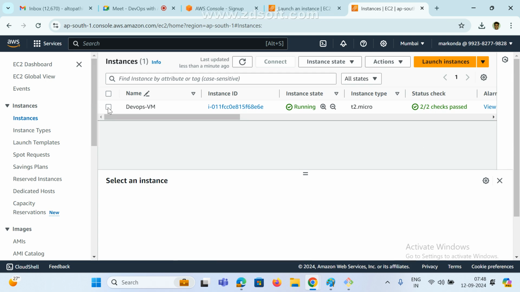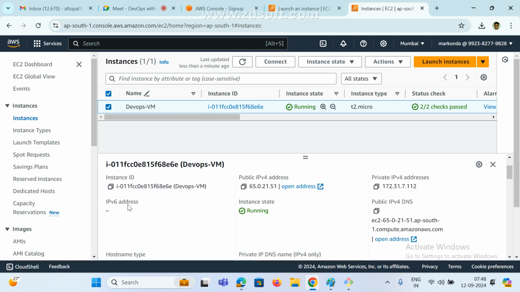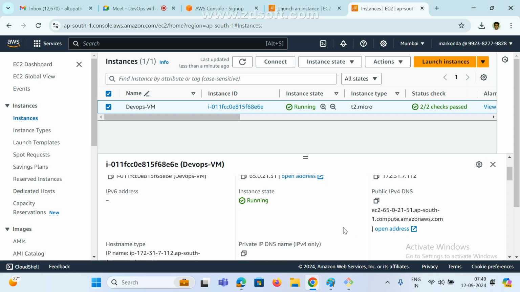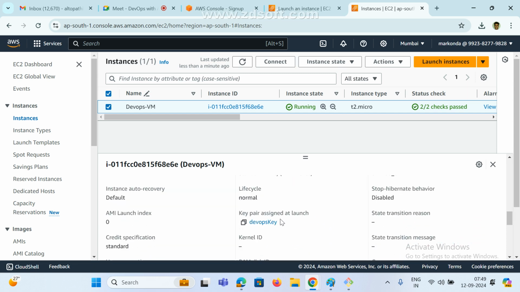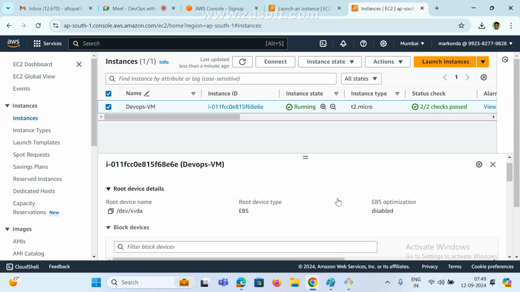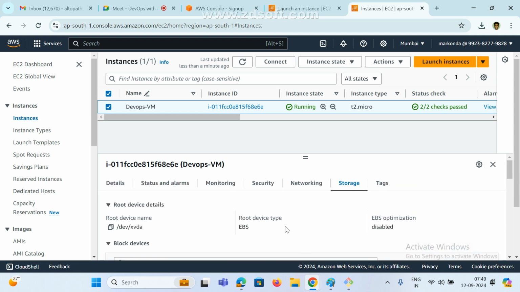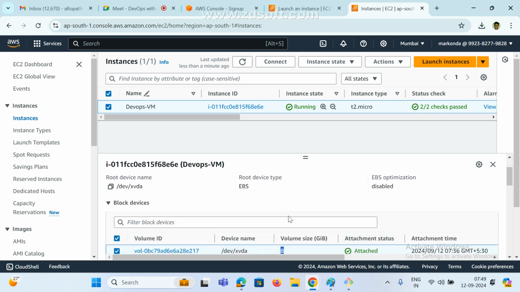Now select your instance VM. We'll see all this later. See here, we can see the instance ID and the public IP. Every VM machine has a public IP and a private IP. We can also see EBS, the root volume. If you go to storage, here we can see the EBS volume, 8 GB. This is the drive name, and this is the volume ID, already attached. So we can check everything here. In the coming classes we will see all these things, no worry, I am just showing.